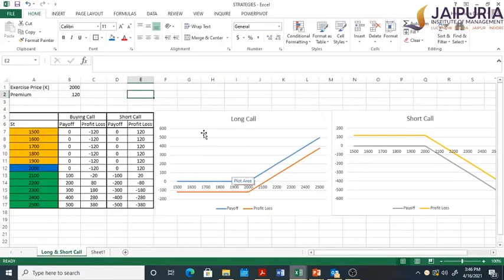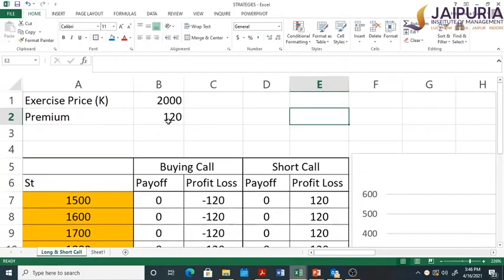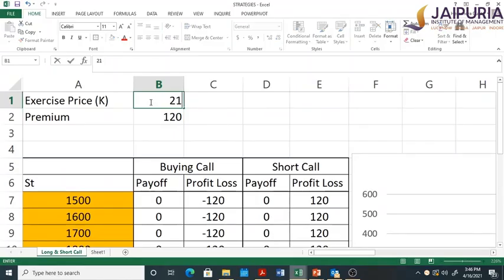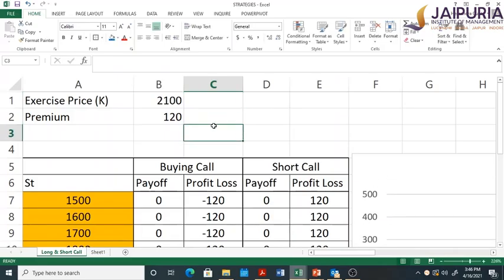We'll come to the Excel sheet here and try to understand how the entire mechanics work. I'm taking an example: the exercise price we have taken is 2100. Now if you see, Mr. A, the buyer of the call option, has purchased this call option at a strike price of rupees 2100, and he has paid a premium of rupees 120.